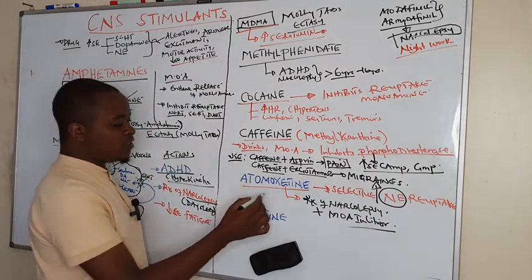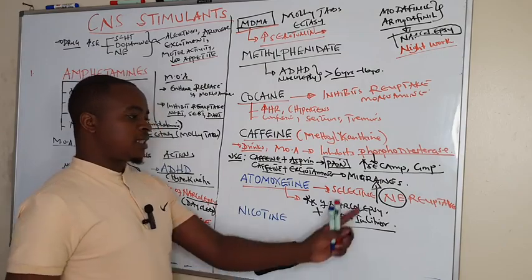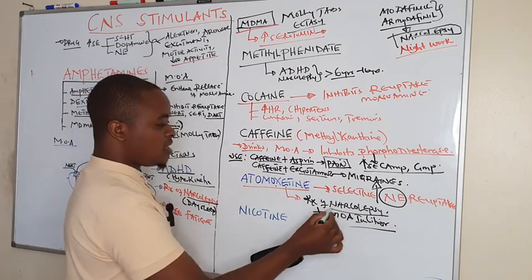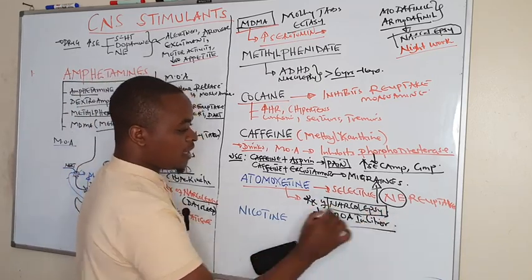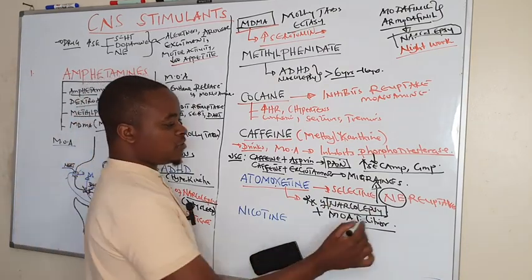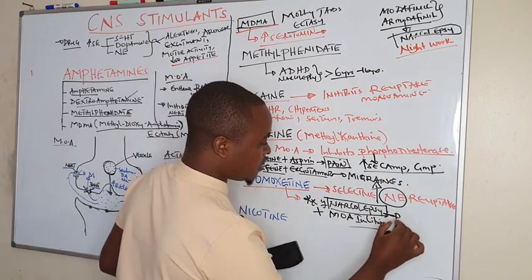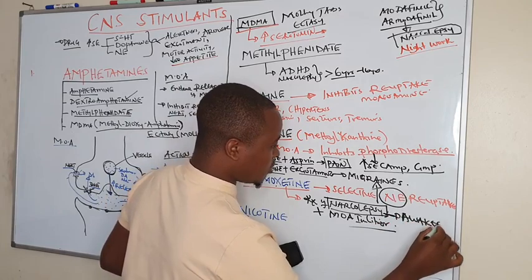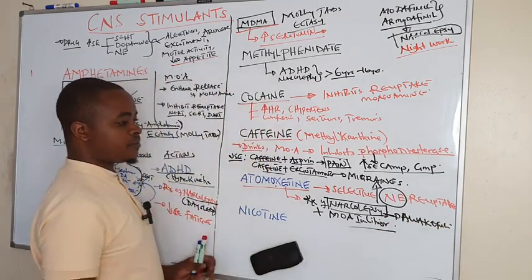Then atomoxetine, we have already talked about it, which is a selective norepinephrine reuptake inhibitor, also indicated in sleep disorders, deep sleep disorder, whereby when taken, it increases wakefulness. It increases wakefulness so that you can pay attention to the work.